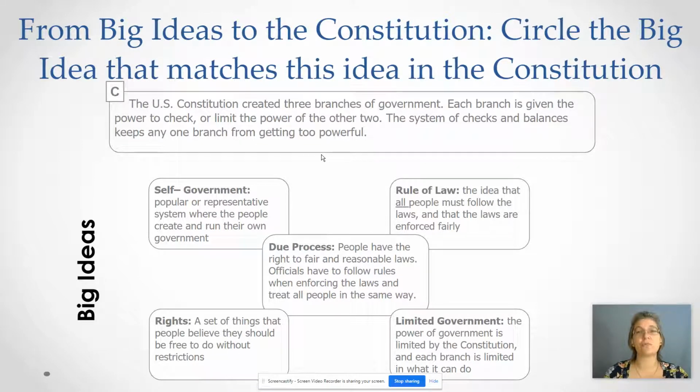Next, the U.S. Constitution created 3 branches of government. Each branch is given the power to check or limit the power of the other 2. The system of checks and balances keeps any one branch from getting too powerful. I'm going to give you a moment to think. Is that self-government, rule of law, due process, rights, or limited government?